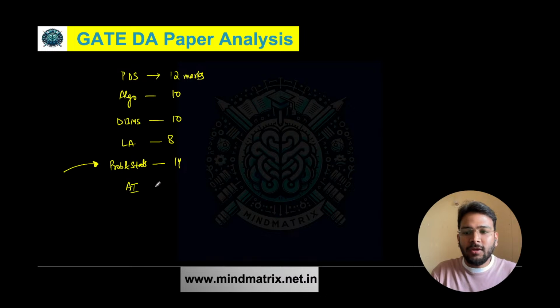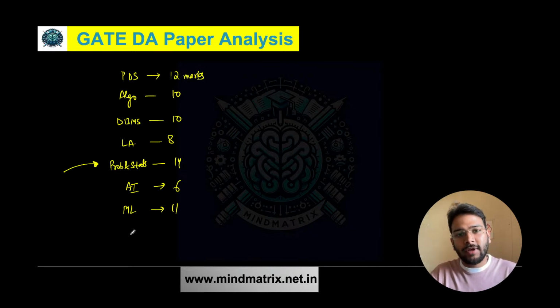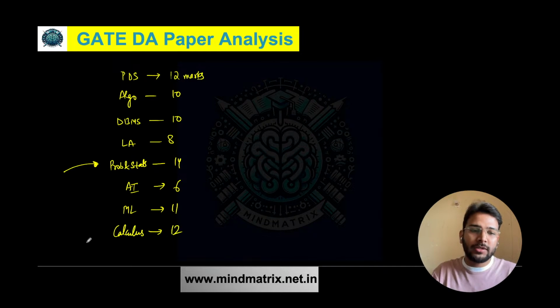And if you talk about AI, which is a little smaller portion of the course, they asked around 6 marks from this course. Machine learning, 11 marks, and we will be solving all the questions that we have received from our students from all these subjects. Calculus, 12 marks. So you can see the weightage of calculus was also very high compared with other subjects. In computer science also, the weightage of programming data structure seems around the same.